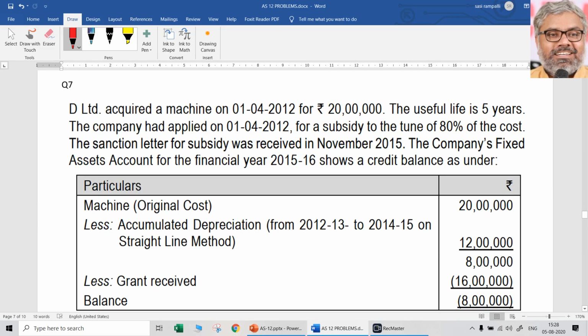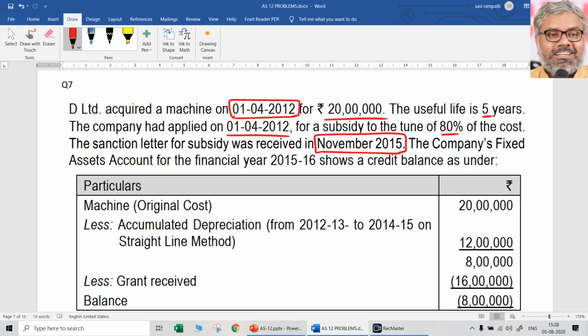Clear? Next, one more question. This is also a past examination question. D Limited acquired a machine on 1/4/2012 for 20 lakhs rupees. Useful life is 5 years. The company had applied on 1/4/2012 only for a subsidy to the tune of 80% of the cost of the asset. The sanction letter for the subsidy was received in November 2015. They purchased the asset on 1/4/2012, and the sanction letter came in November 2015. Government, so it will take some time sometimes. In fact, most of the times.